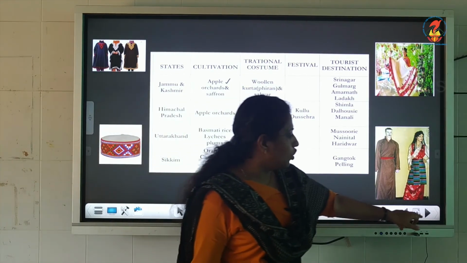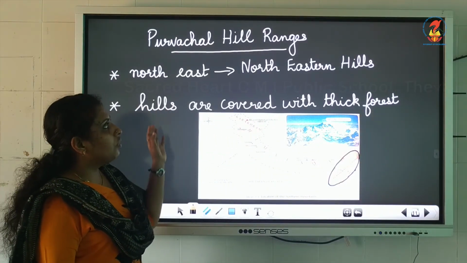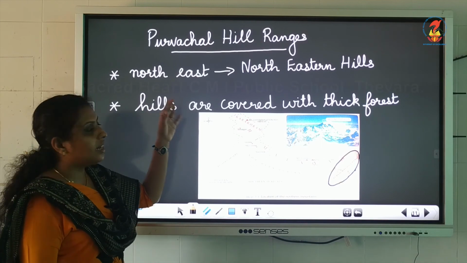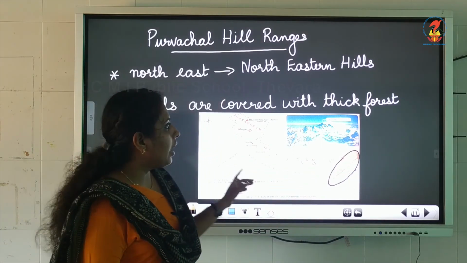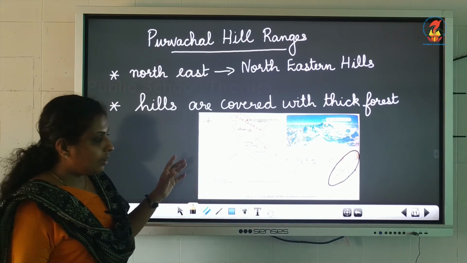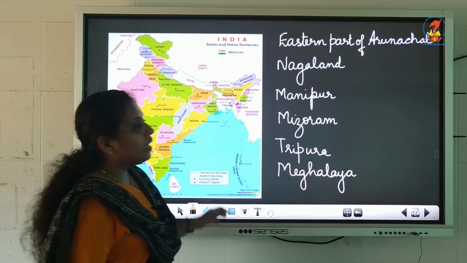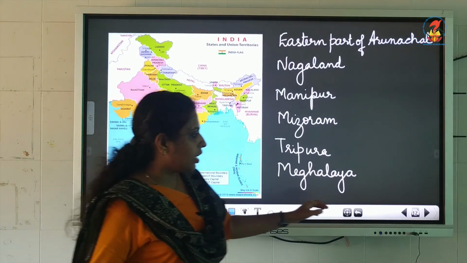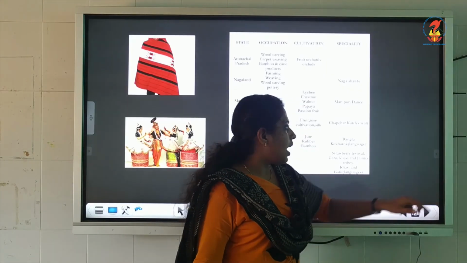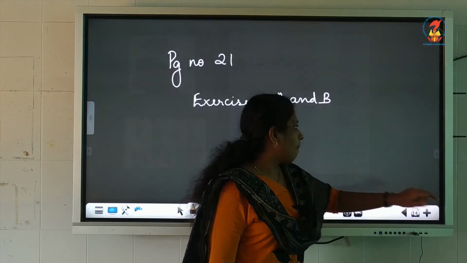Then we went to the Purvachal hill ranges. In the Purvachal hill ranges, we understood where they are located. They are located on the northeastern side and are covered with thick forest. Then we learnt about the states located in the Purvachal hill ranges and the speciality of these states.